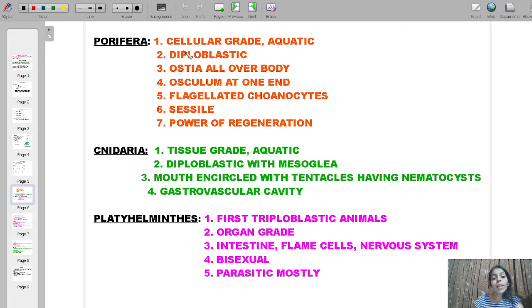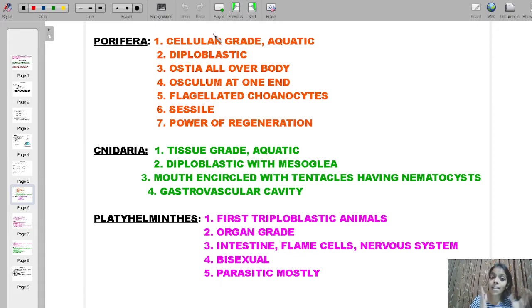Now, as you can see, I have shown over here that these are cellular grade organisms, which means in case of poriferans, which are basically sponges, they are multicellular, but the different cells of their body do not have that organizational power. They have not organized themselves into tissues.